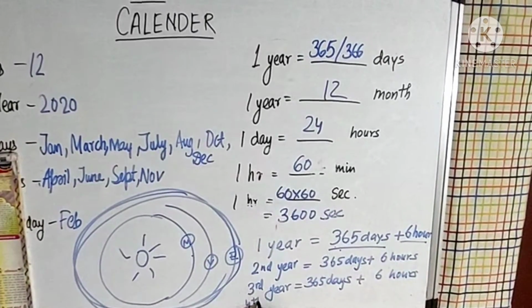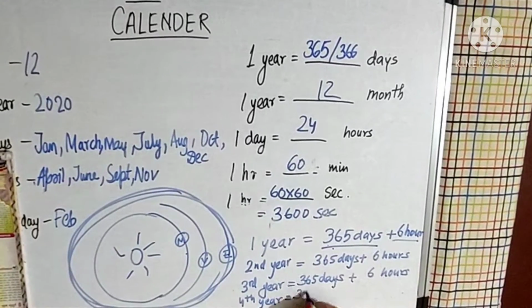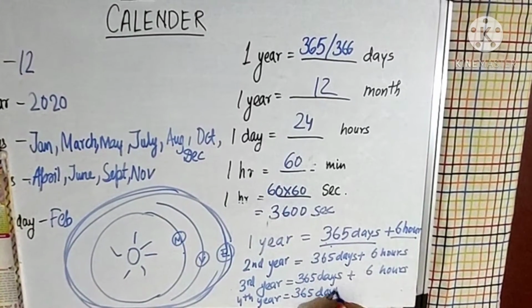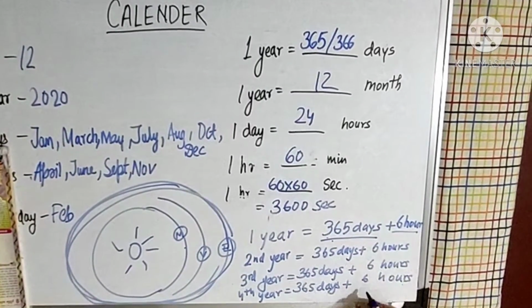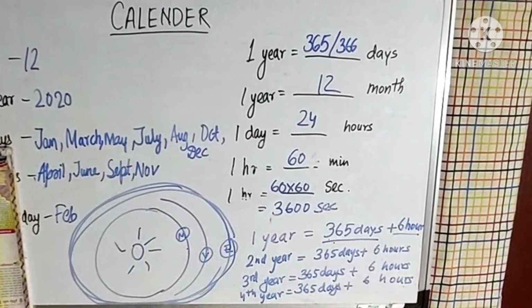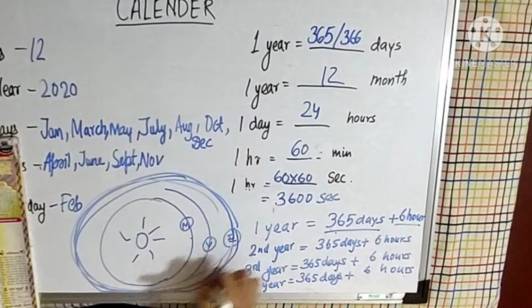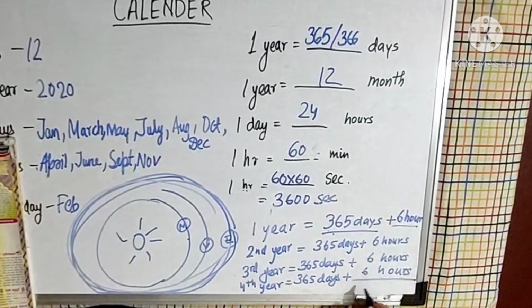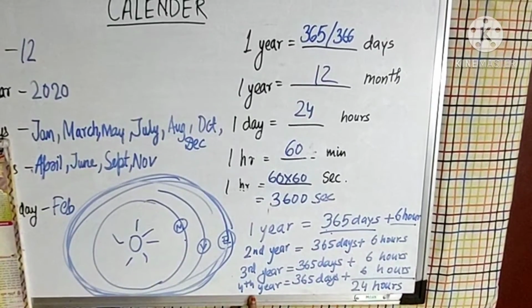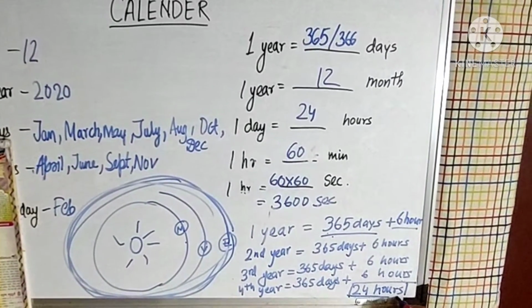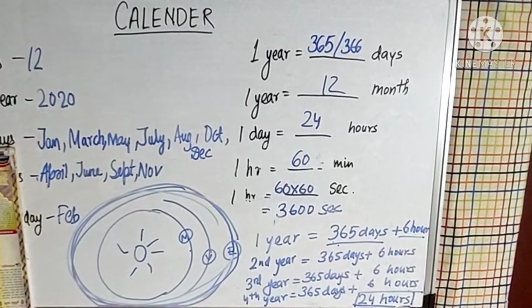In the fourth year also, the earth revolves around the sun and takes 365 days and 6 hours. Now, since 4 years have passed, the earth has made 4 revolutions: 1, 2, 3 and 4. In this way, it will complete 24 hours after 4 years. So these 24 hours will be added in the 4th year, which is known as a leap year.